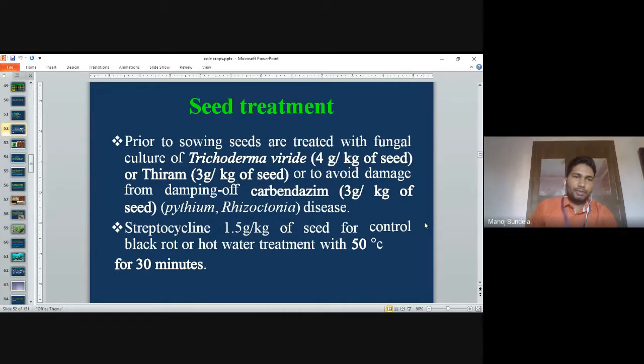Seed treatment. Prior to sowing, the seeds are treated with the fungal culture Trichoderma viride, 4 gram. For thiram we can use 3 gram per kg of seeds to avoid damping off. Carbendazim, 3 gram per kg, is used to control Pythium and Rhizoctonia disease. Streptocycline 1.5 gram per kg of seeds controls black rot, and hot water treatment at 50 degrees centigrade for 30 minutes.